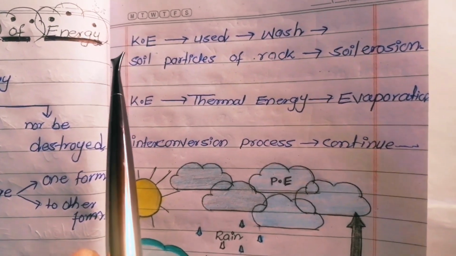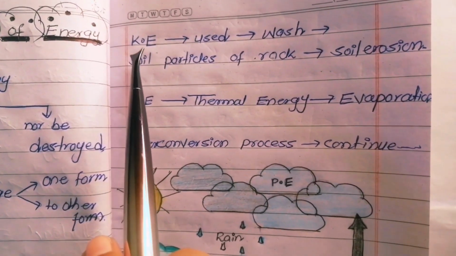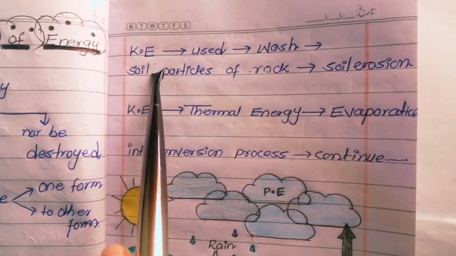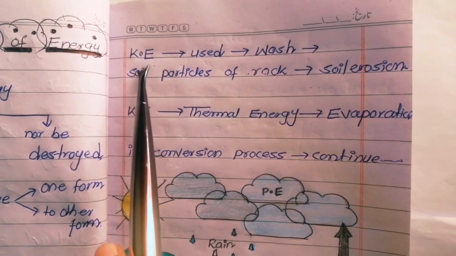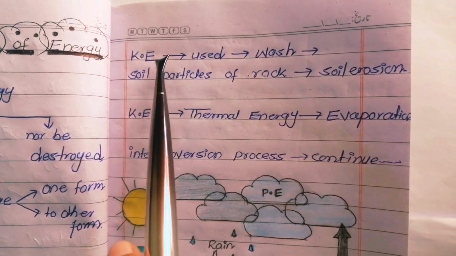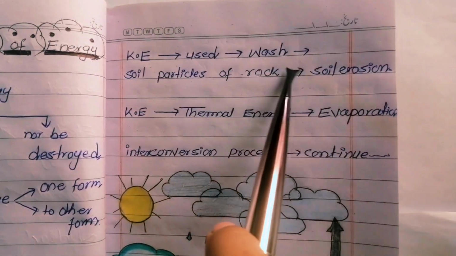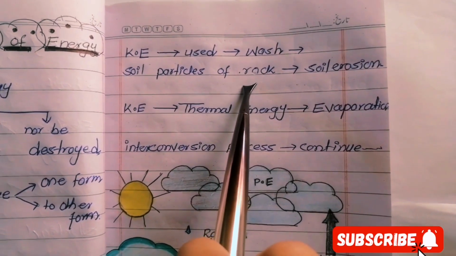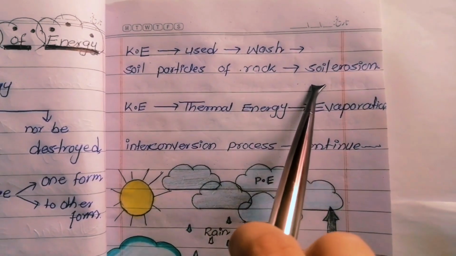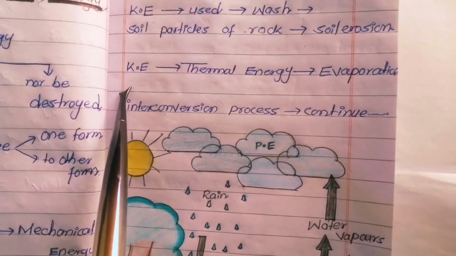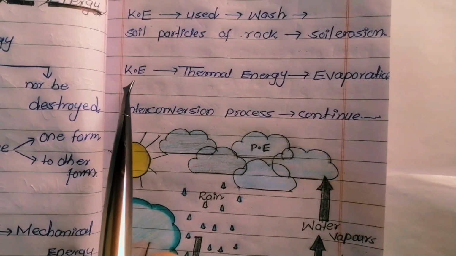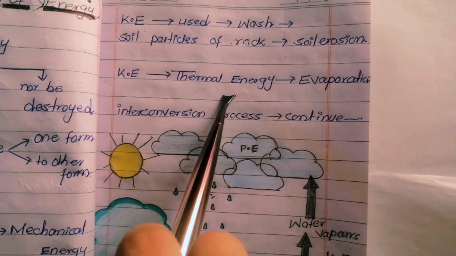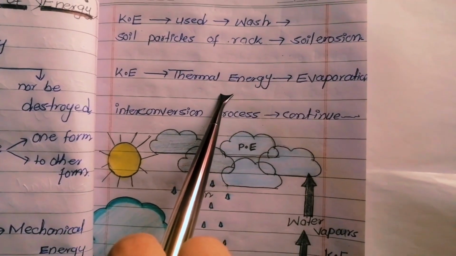When these water particles are coming down in the form of rain, they have kinetic energy, and the kinetic energy of these water molecules is used to wash the soil particles of rock, which is called soil erosion. And some of this kinetic energy of the water molecules is again converted into thermal energy.